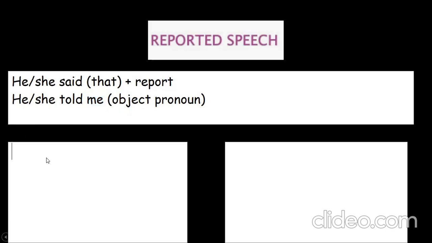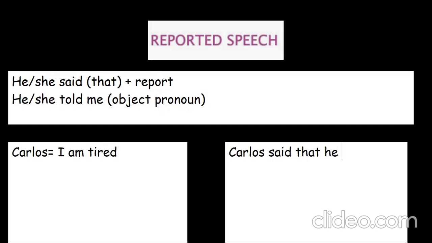Let's analyze it. I have Carlos. And Carlos, these are words from Carlos. I am tired. Okay, now I am going to report what Carlos said. So I tell my friend, Carlos said that, okay, so he was tired. That means that if we analyze the two, these are the words, Carlos' words. In this case, these are my words that I am informing a third person about what Carlos was stating.